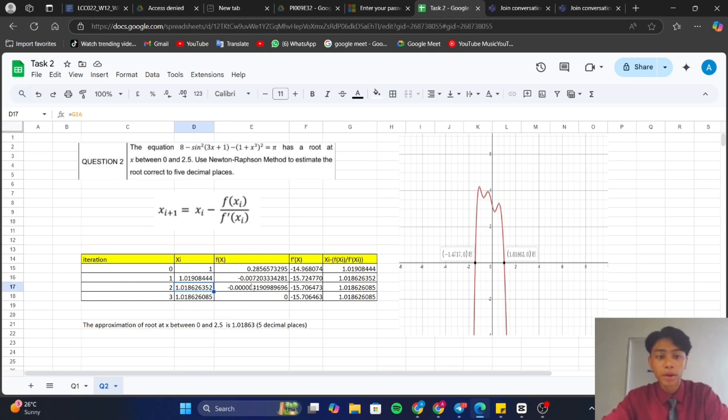When we compare the approximated value with the actual root that we plot in Desmos, we found out that the value is the same, which is 1.01863. So we can conclude that the approximation of the root at x between 0 and 2.5 is 1.01863 in 5 decimal places. That's all from us. Thank you.